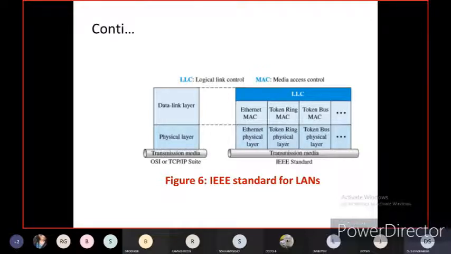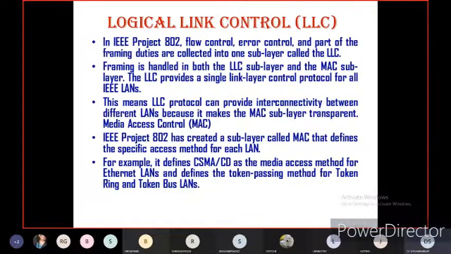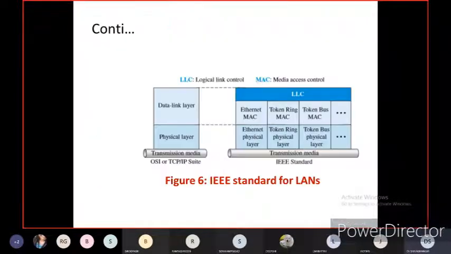So what is media access control and what is logical link control? Once again, I will tell you. The collection of flow control, error control and part of the framing duties is called the logical link layer, and it creates a single link layer control protocol for all the IEEE standard local area networks. But the media access control defines the specific method, whether token ring or token bus, in the local area network. This function will be defined by the MAC control protocol.